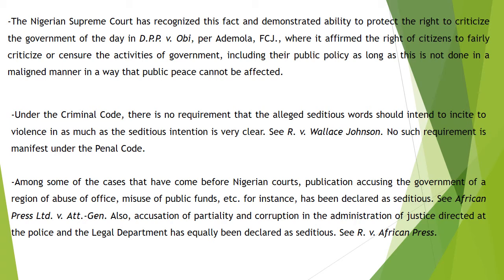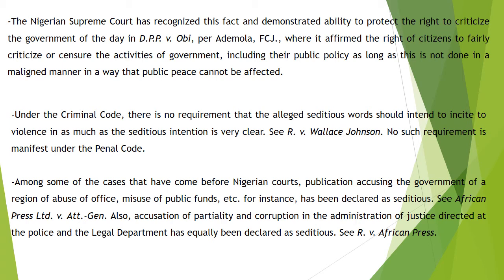Now, the Supreme Court in DPP v. OB stated that every citizen has the right to fairly criticize or censure the activities of government, including public policy, as long as this is done in a non-malign manner, in a way that public peace cannot be affected.